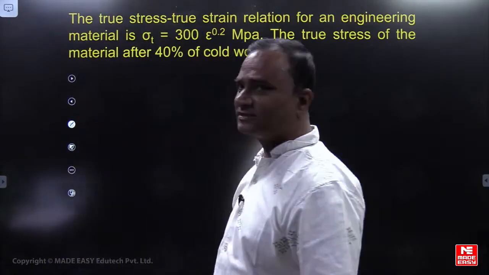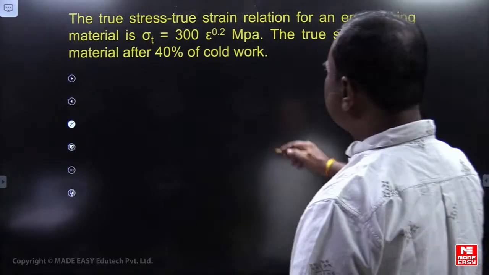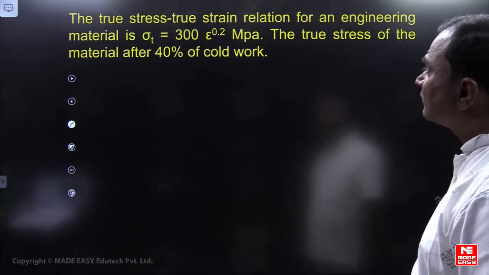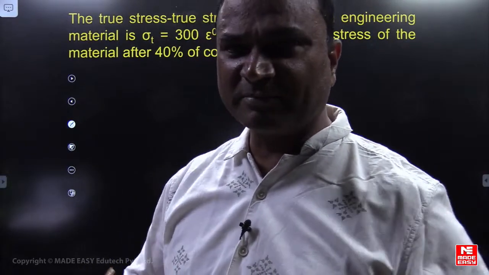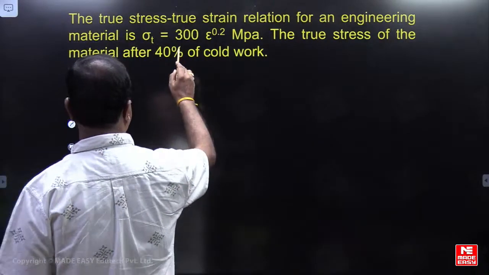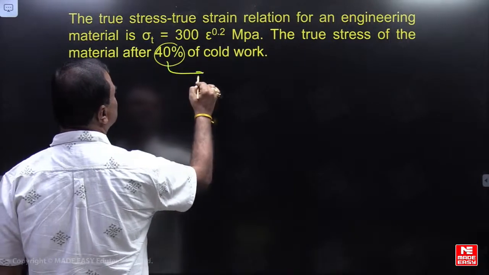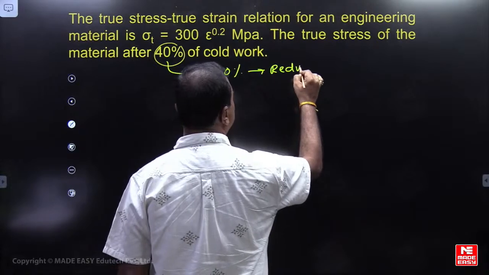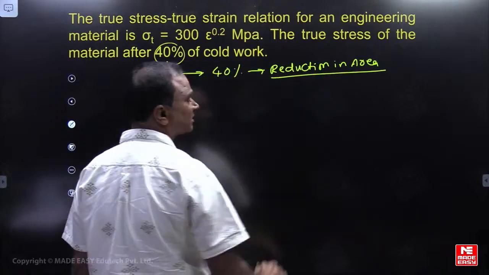Yeah, next you can please think of it. The true stress strain relation for an engineering metal is sigma T equal to 300 epsilon to the power 0.2 megapascals. The true stress of the material after 40% of cold work. This 40% cold work means reduction in area.